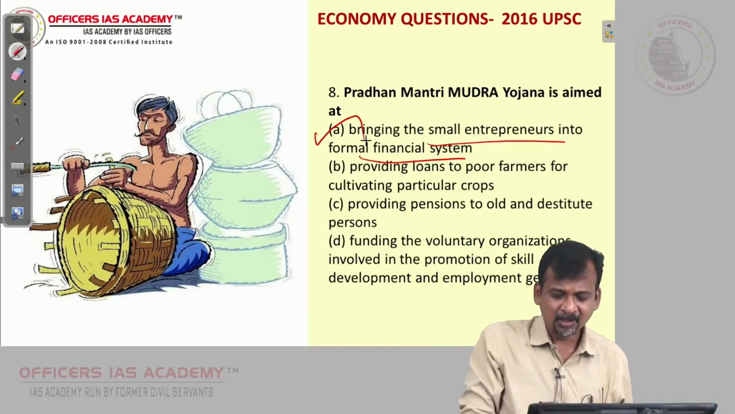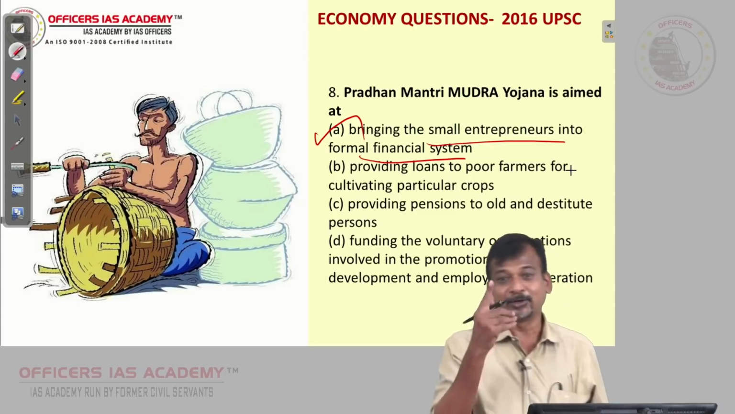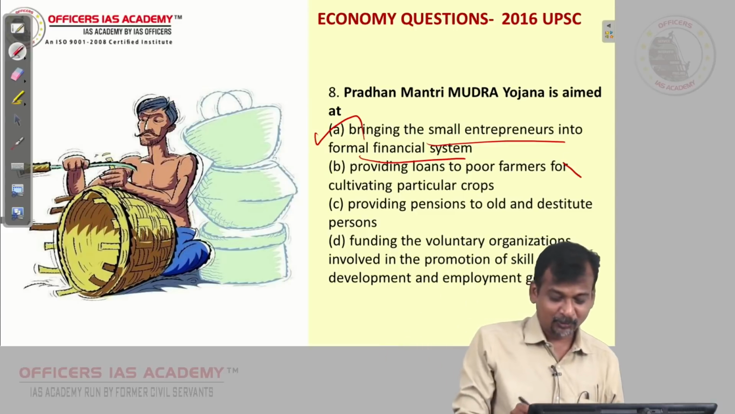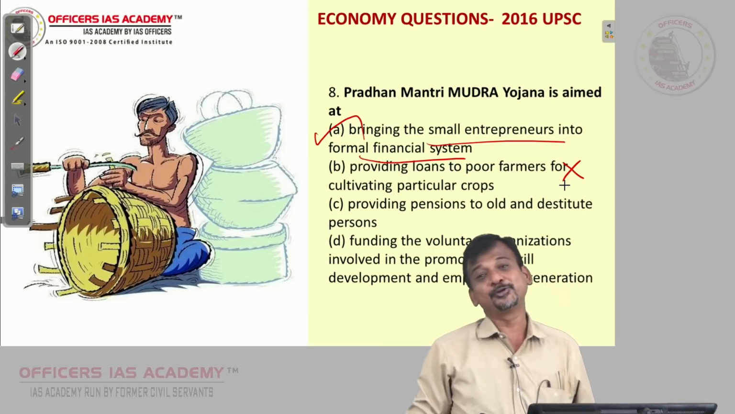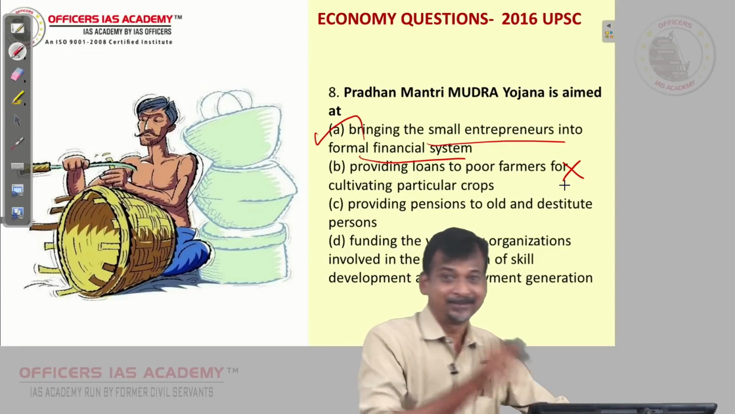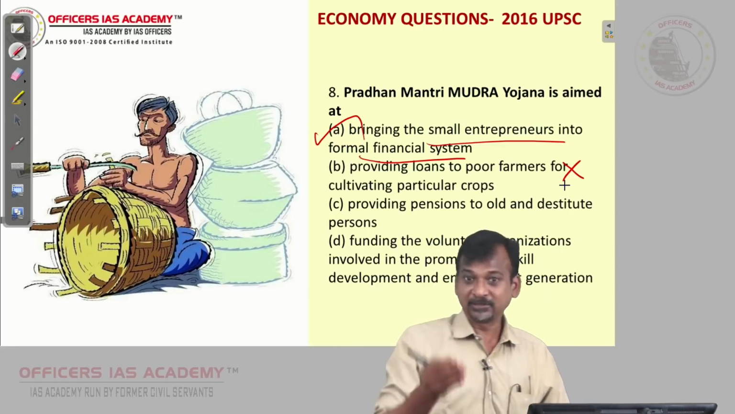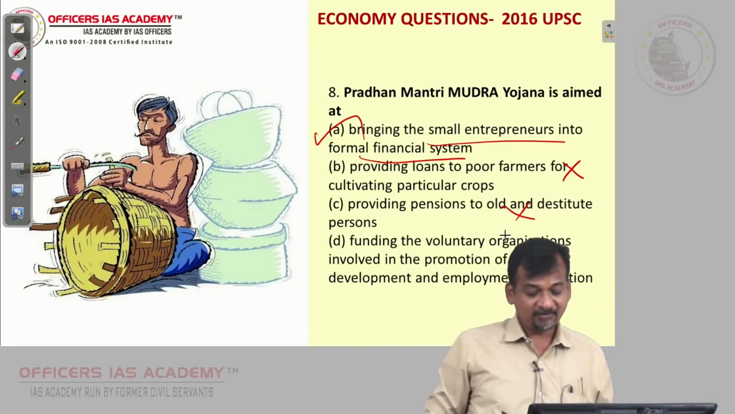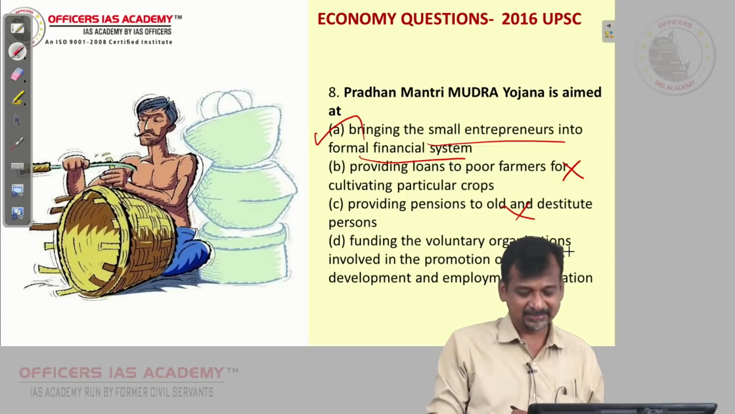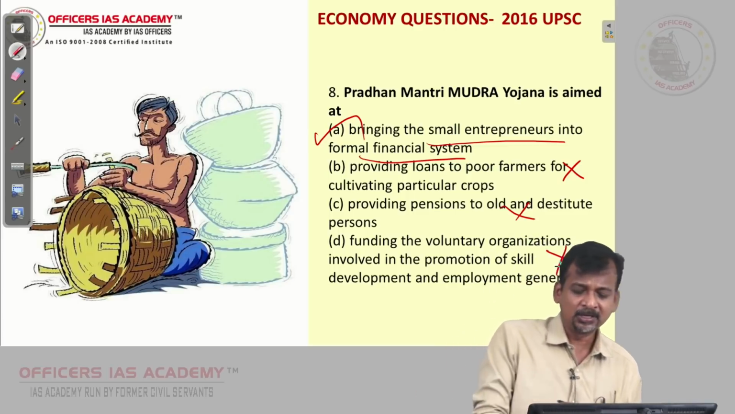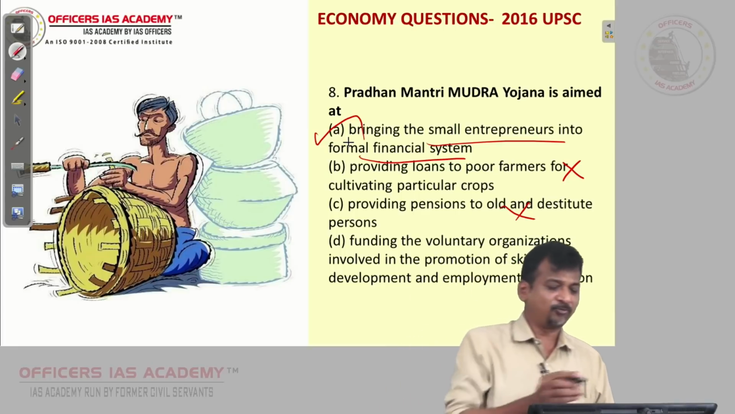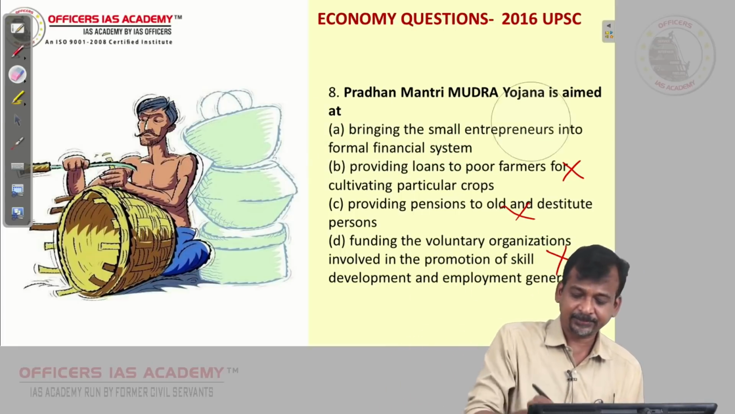However, let us read this. Providing loan to poor farmers. I got loan. I told you this Pradhan Mantri Mudra Yojana. I am not a farmer. So, no. Providing pension to old and destitute persons. Yes, I am old only when compared to you, but not that old to get pension, and especially in 2013 I was much younger, so this is also not there. Funding the voluntary organizations involved in the promotion of skill development and employment generation. No, not this voluntary organization and all. So it's a crystal clear A for America, bringing the small entrepreneurs into formal financial system, right?